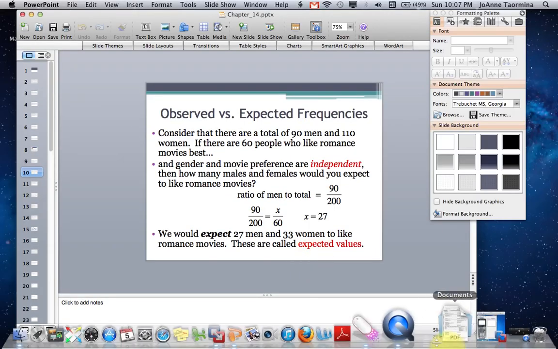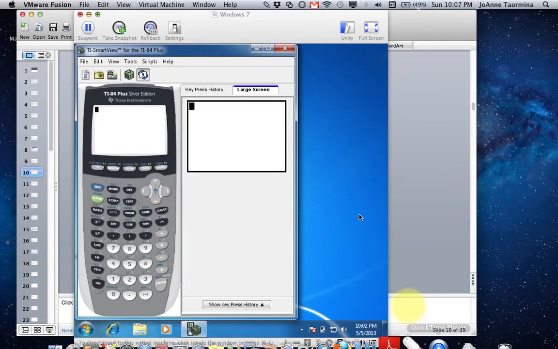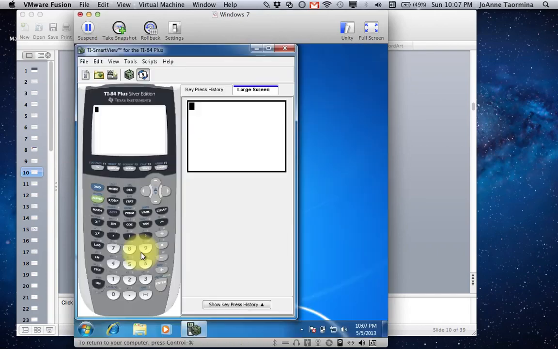So if you go to your calculator, 540 divided by 200, no, I'm sorry, I'm off again. It's not 540, it's 5400. 90 times 60 is 5400. So we take 5400 and divide it by 200, that gives us 27.